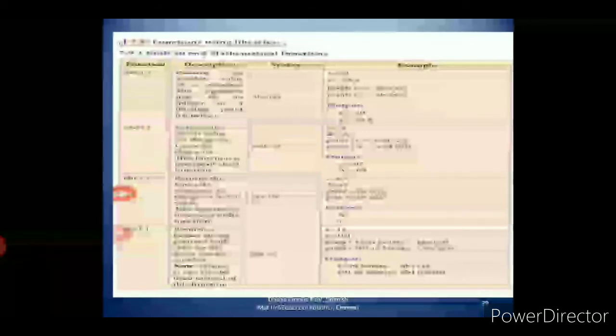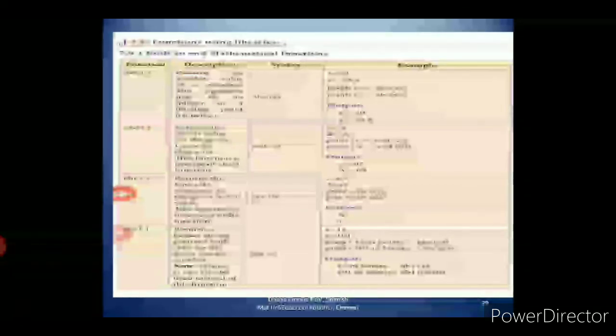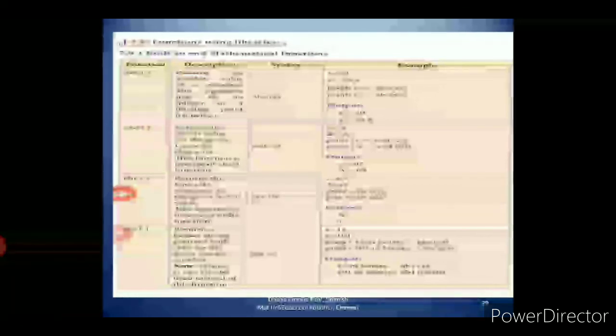Then format. What do you mean by format? It returns the output based on the given format, either binary format or octal format or fixed point notation. So here x equal to 14, format x comma b means your output will be in the binary format. Then print y value in octal format, y comma o means your output value will be in the octal format. Then print y as a fixed point number format, y comma f means your output will be in the fixed point format.